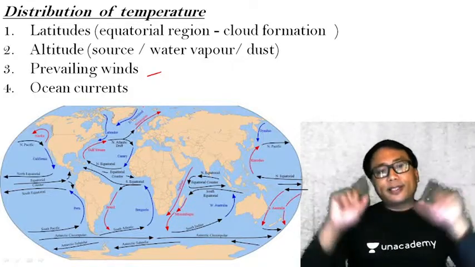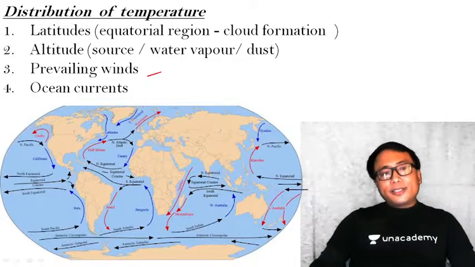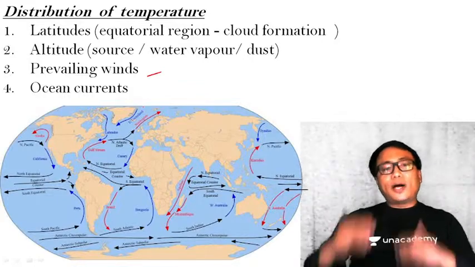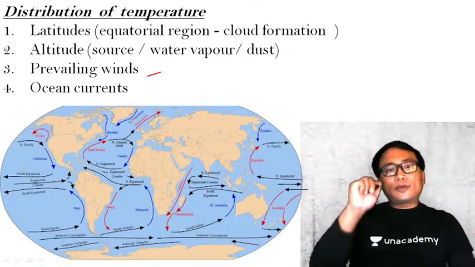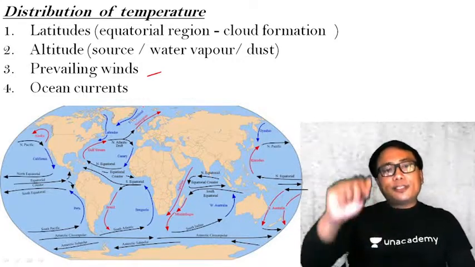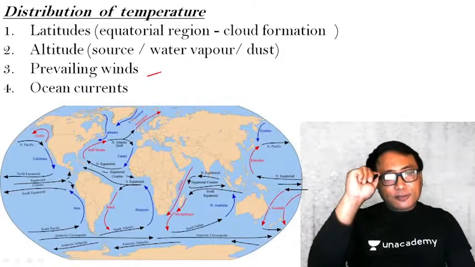In general, we can take that as a rule. Therefore, temperature will be more in the equatorial region as compared to other latitudes. The maximum temperature you will find in the equatorial region, and the least temperature you will find in the polar latitude. So temperature is a function of latitude.